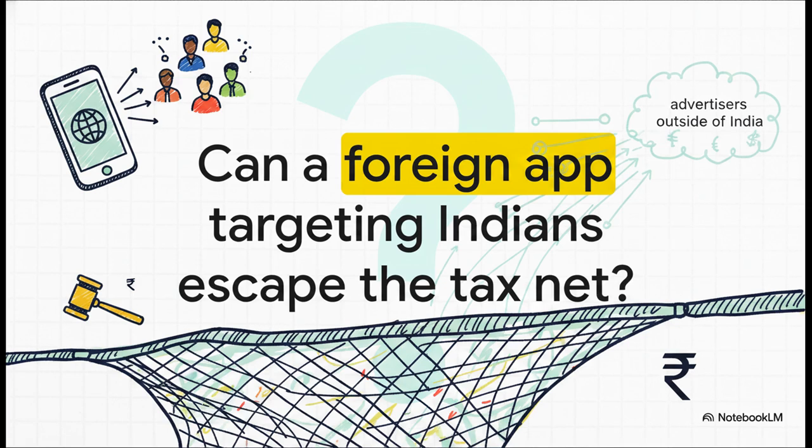So I want to leave you with kind of a provocative thought. What if a massive foreign digital app targets millions of Indian users, collects all their behavioral data, and then turns around and sells that data to advertisers entirely outside of India? Can they just escape the tax net? Well, based on the modern SEP rules we explored today, you now know exactly how the invisible net of Section 9 reaches out across the globe and grabs them anyway.